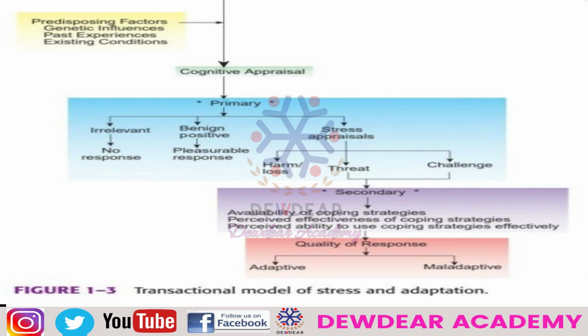And when an outcome is benign positive, it is perceived as providing a pleasurable experience for the individual.